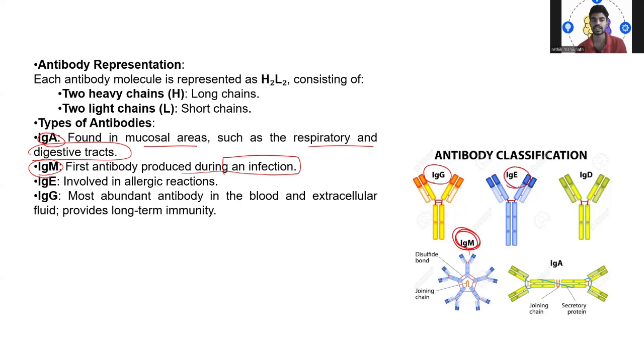Then we have IgE, which is involved in allergic reactions. And the last we have is IgG. So we have IgA first, which is found in the mucus area such as the respiratory and digestive tract. Then we have IgM here, which is the primary antibody produced during the infection. We have IgE actually involved in the allergic reaction. Then lastly we have IgG. So what is IgG? The most abundant antibody in the blood and extracellular fluid, providing long-term immunity.